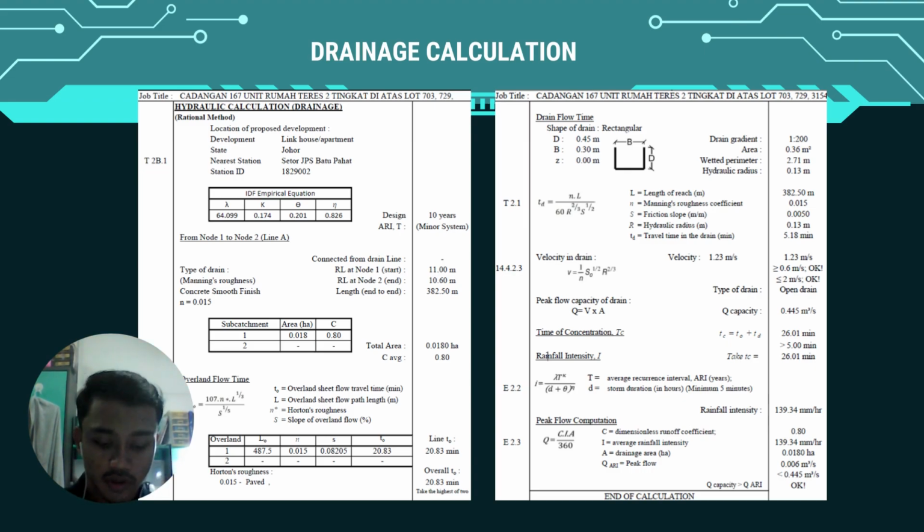This is for the rectangular and open drain limit.